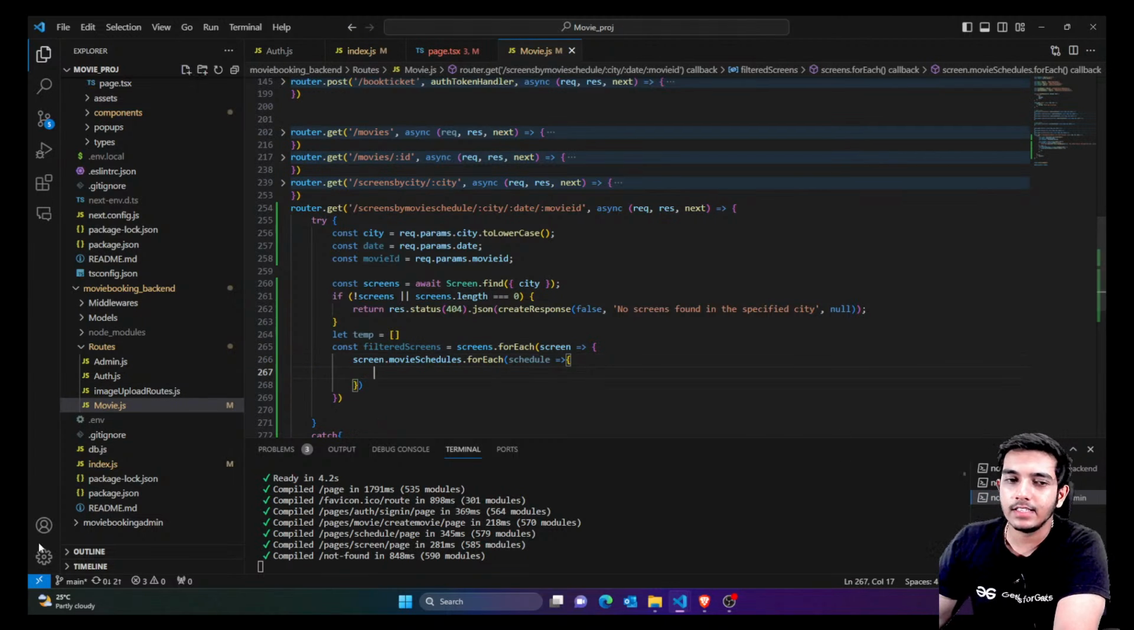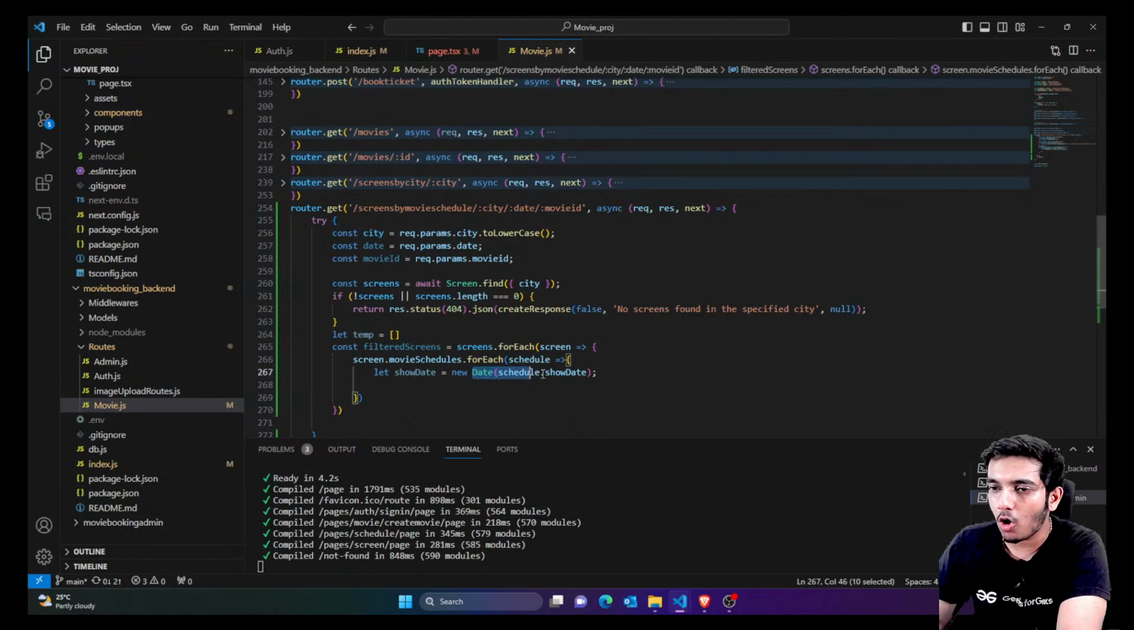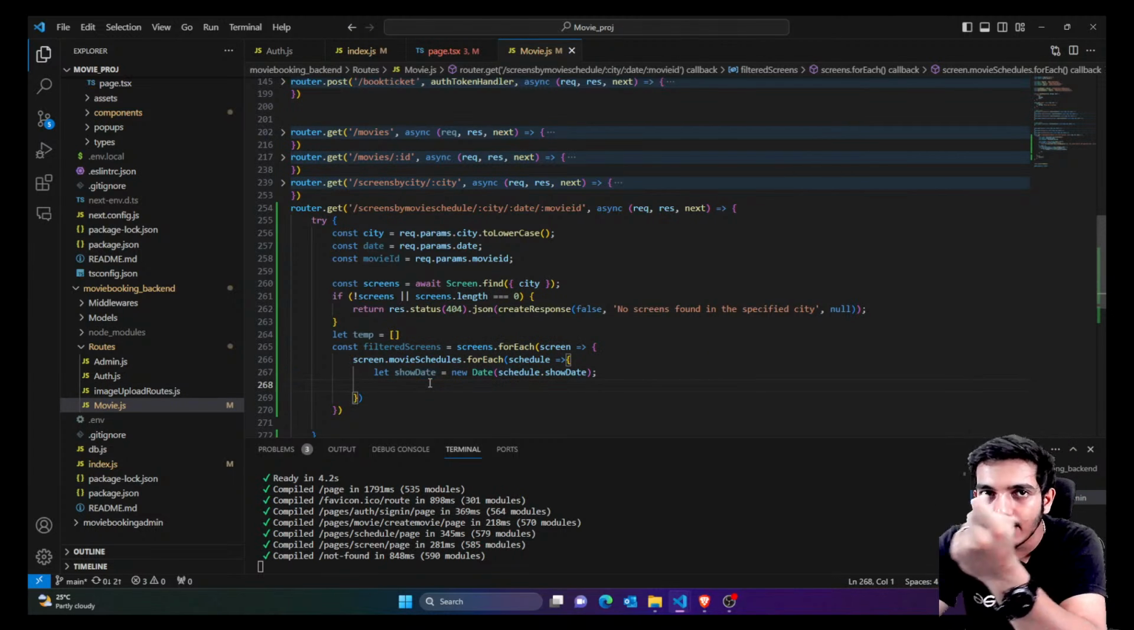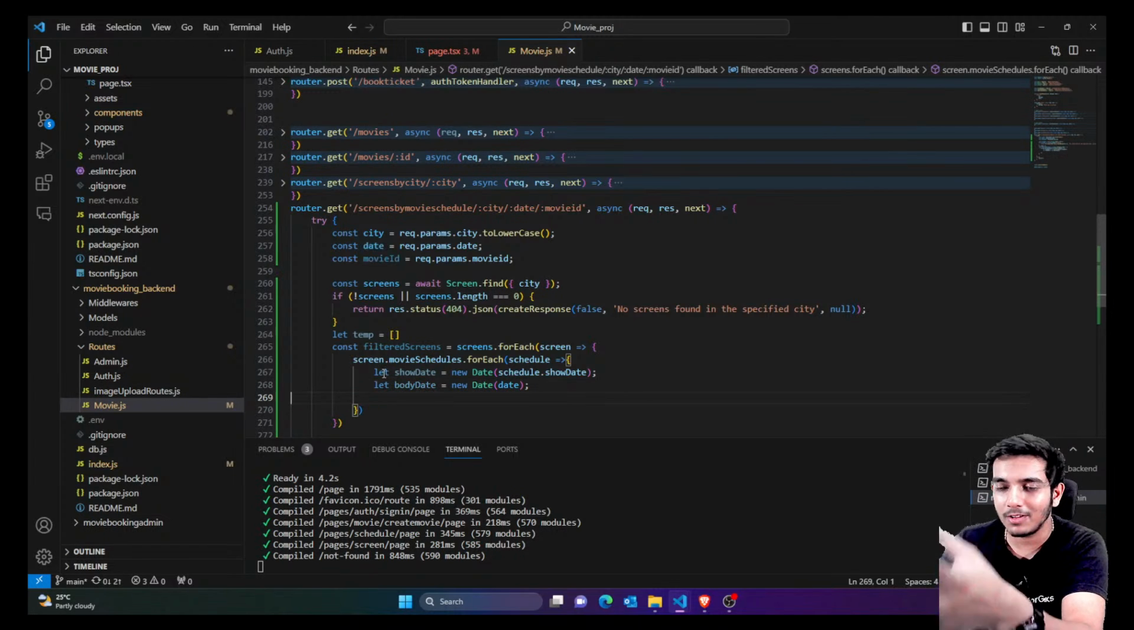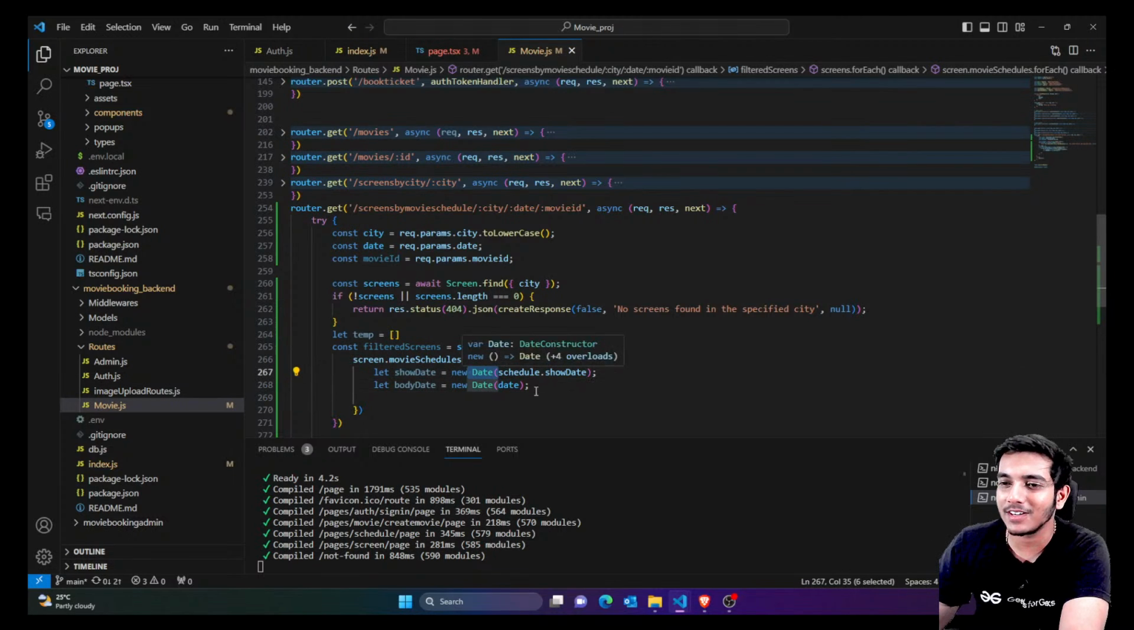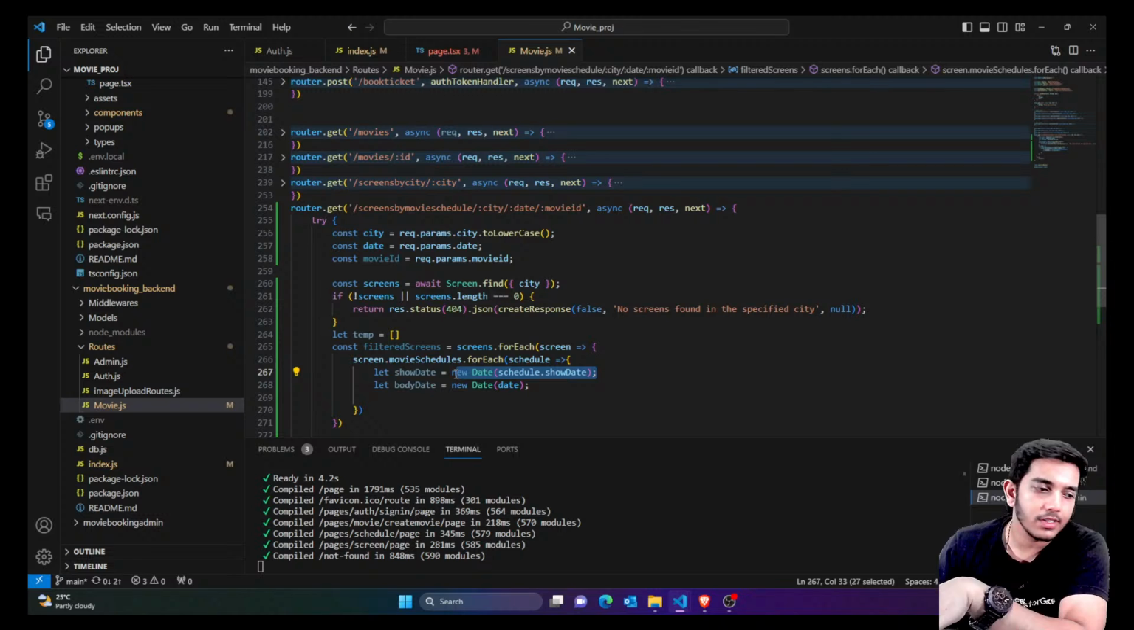First of all, convert the show date from the schedule to a normal date object. For comparison of dates, always do this, because dates might be in different formats. You need a single format to make comparisons. Half of your problems would be solved when you are doing date things in any stack if you just convert it into a date object. Whatever you are receiving from the frontend, convert it into a date object. Whatever you are receiving from the database, convert it into a date object. Now comparison would be really easy.